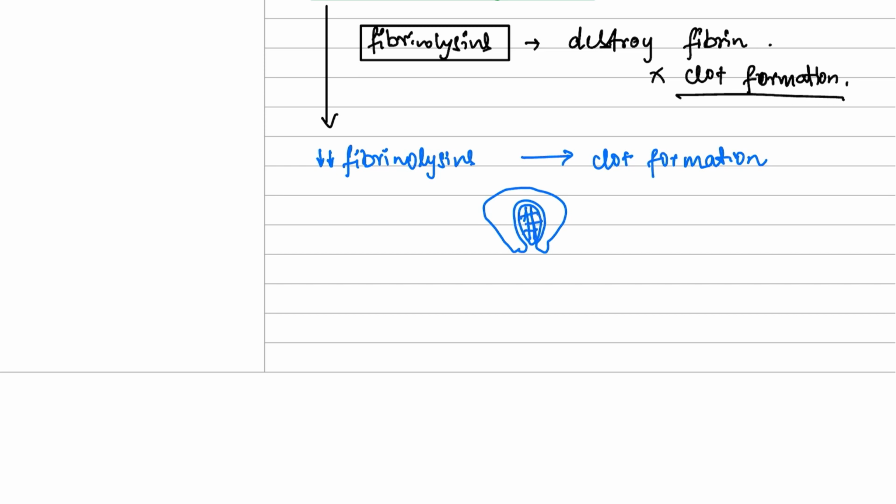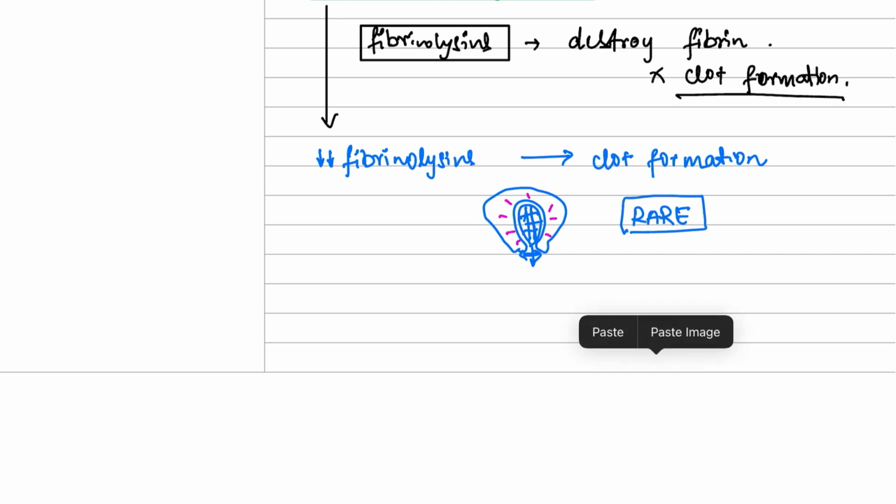Now how do you think the clot will come out? Because the cervix is very small, right? It cannot let the clot pass through it. So women like this experience lots and lots of pain, because there will be a lot of contraction of the uterus for the clot to pass and the cervix to dilate, right? But fortunately this is a very rare type of dysmenorrhea. This takes place very rarely.